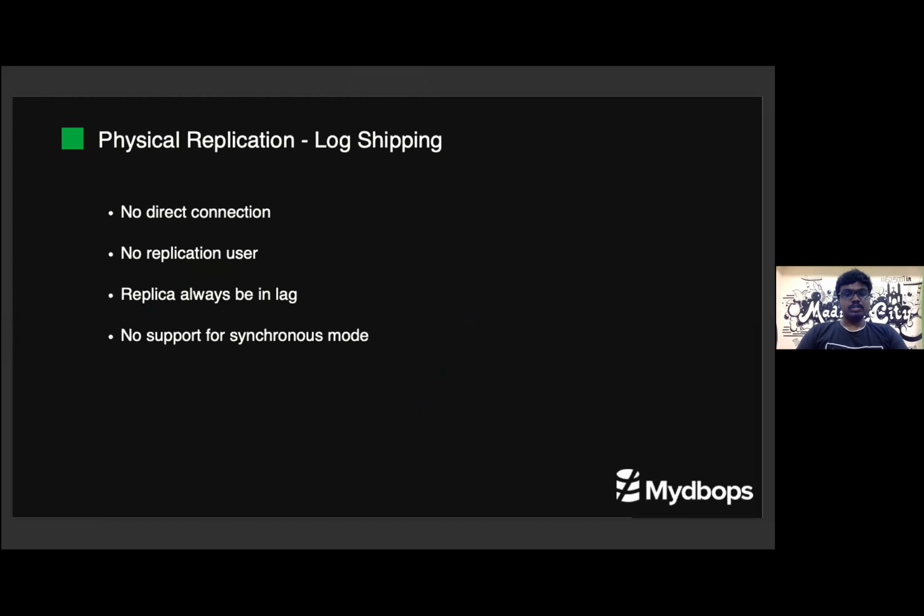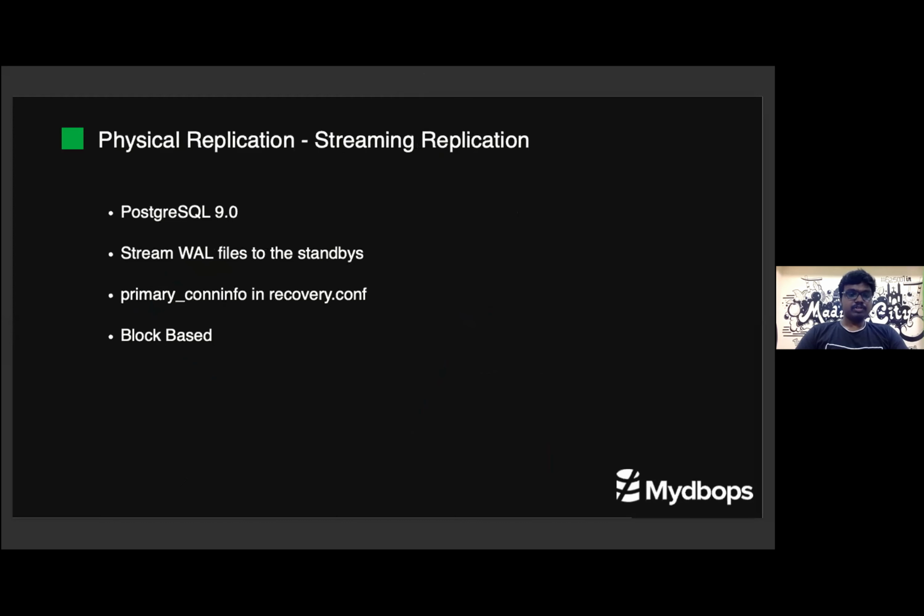To avoid all these problems, Postgres introduced one more technique called streaming replication, which was introduced in Postgres version 9. Instead of sending and applying files, Postgres directly sends the WAL records to the standby servers that are connected.